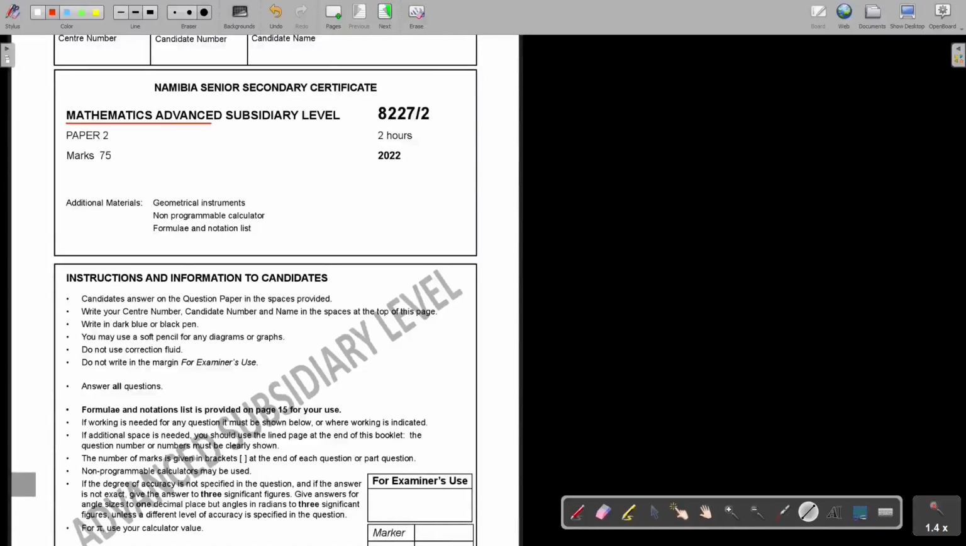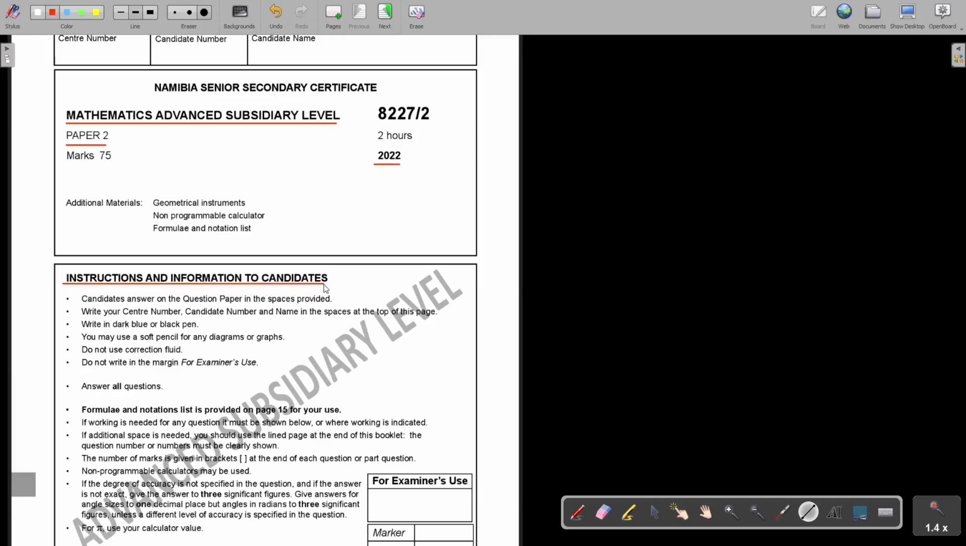Mathematics, Advanced Subsidiary Level, Paper 2, 2022, Part 1. Before you start the question paper, it's very important that you go through all the instructions.